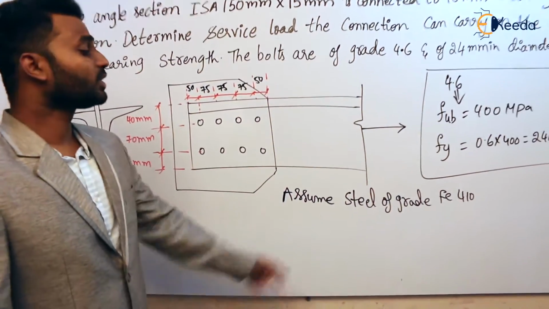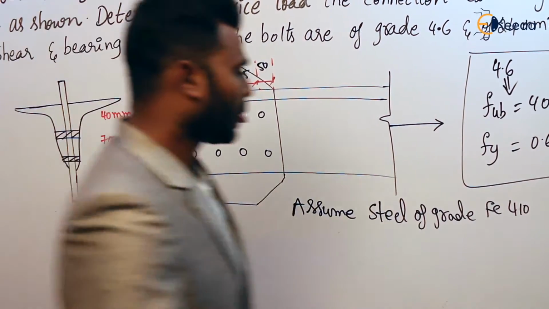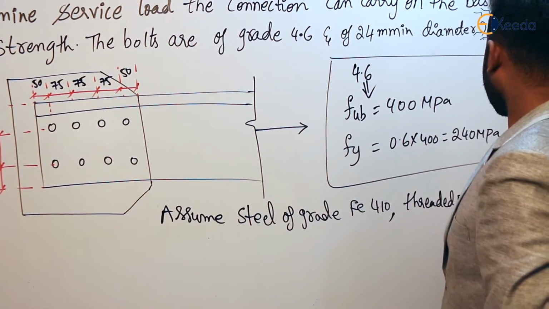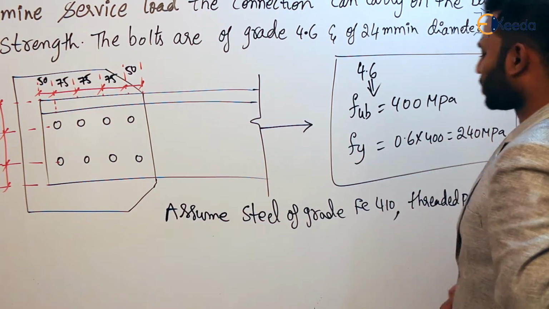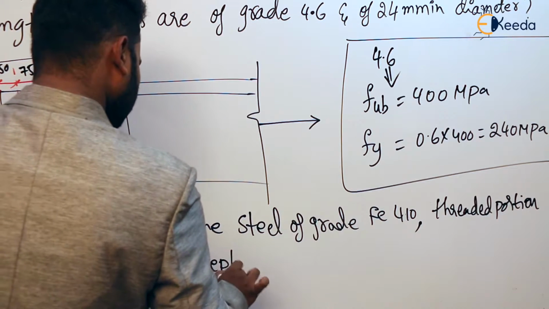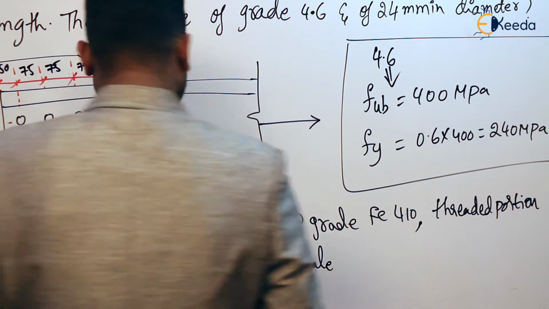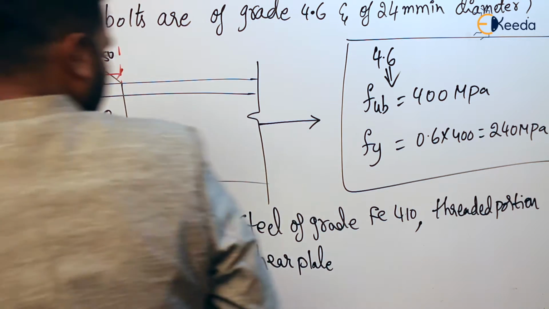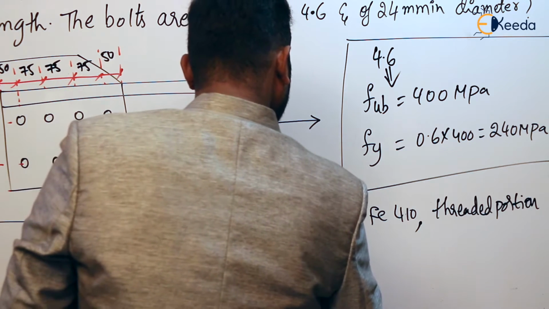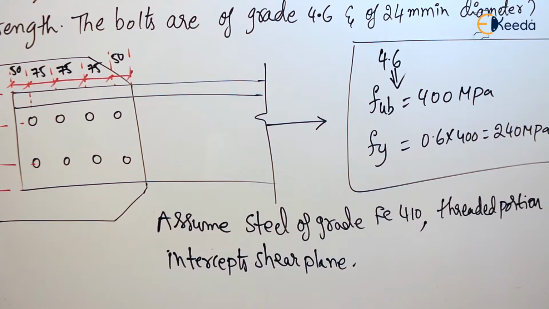Steel of grade Fe410 is a mild steel which is having ultimate tensile strength of 410 MPa, and the threaded portion intercepts shear planes. So these are the things.